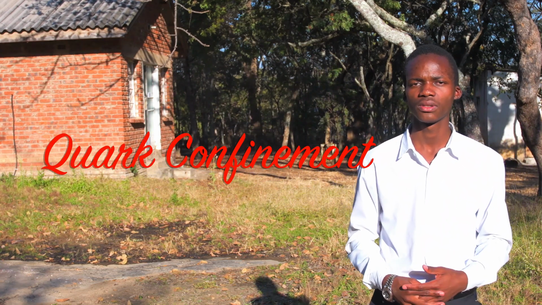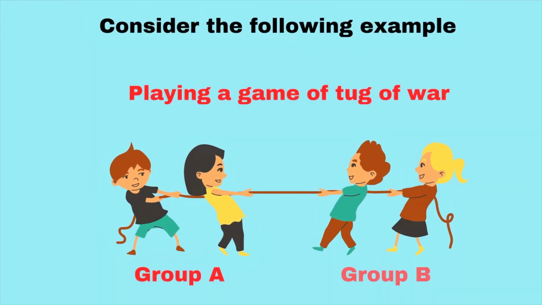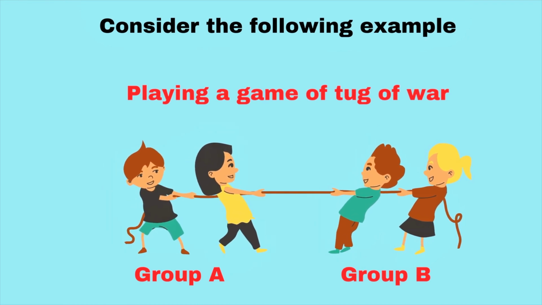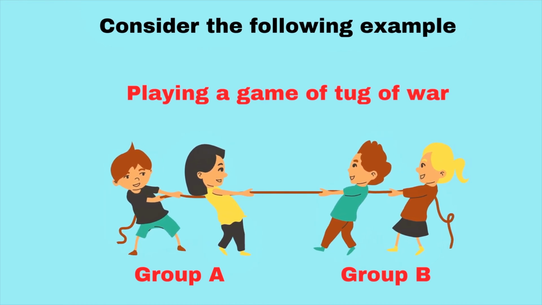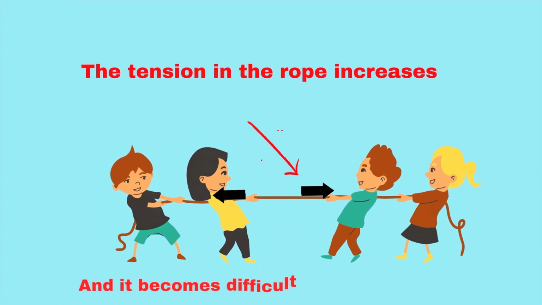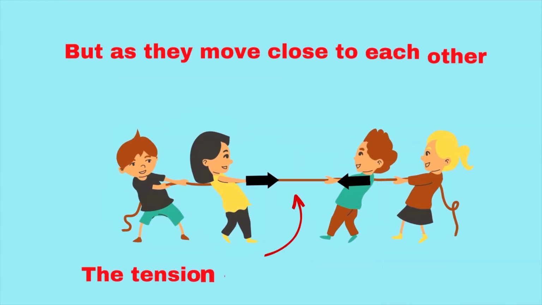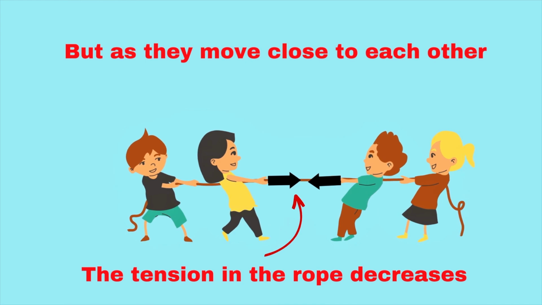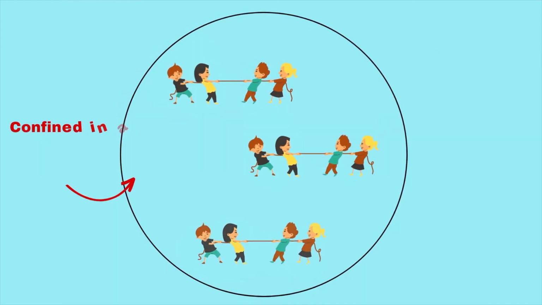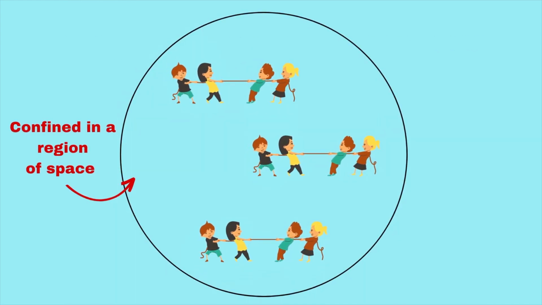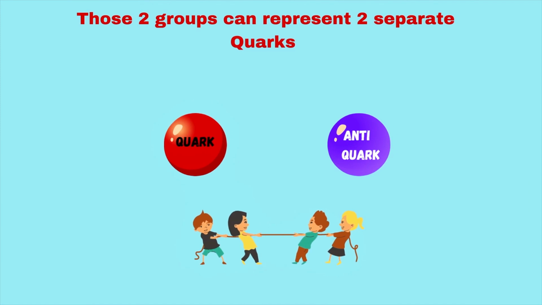What do I mean by this? Well, consider the following example. You have two groups of children that are playing a game of tug of war. Now, as they pull the ropes in opposite directions, the tension in the rope increases, and it becomes difficult for them to be separated. But as they come close to each other, the rope becomes slack, and the tension in the rope decreases. Hence, they are able to move around, but they still remain confined in a region of space. Those two groups can represent two separate quarks.